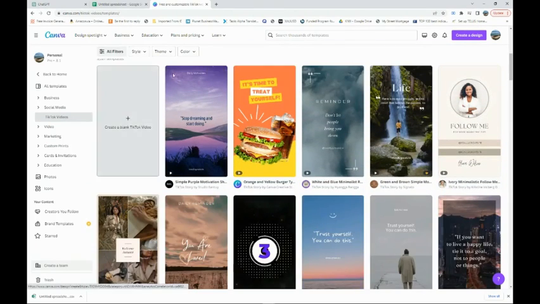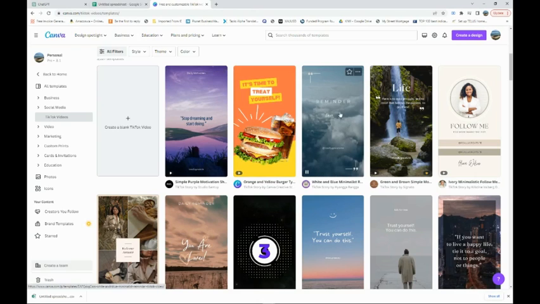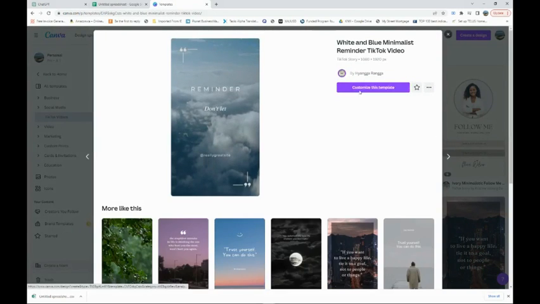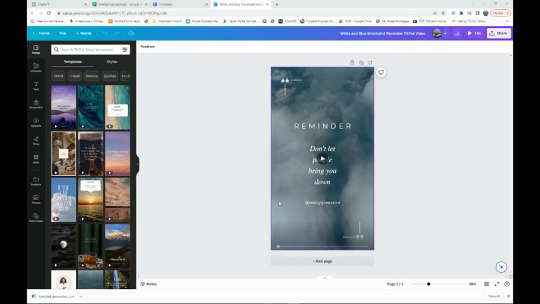And here you're going to just pick a template. So whichever you want, we can pick this one or this one. It really doesn't matter. Let's pick that one. And we're going to customize this template right here. So what I'll do, I'll just remove this because we don't need it. We can remove this as well, and this one we'll keep.